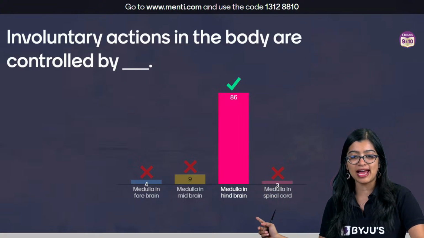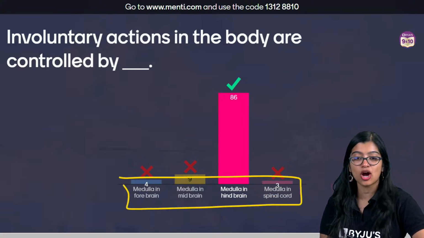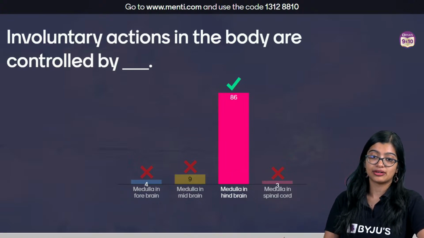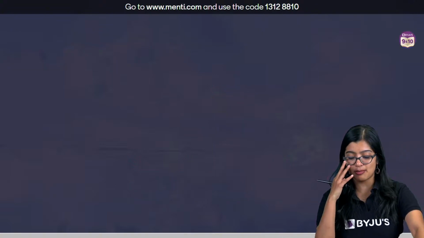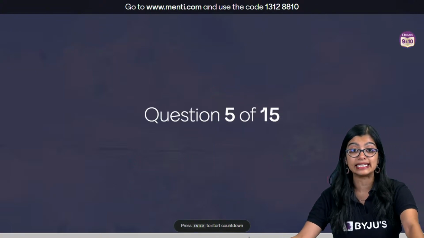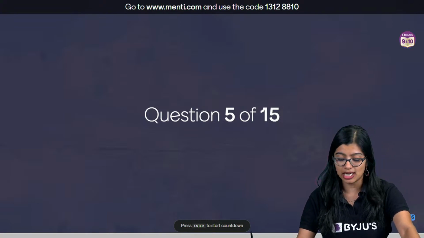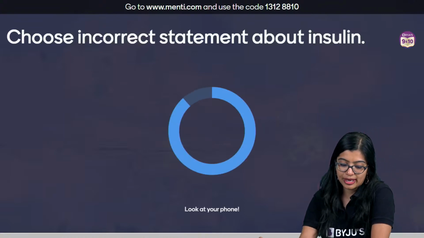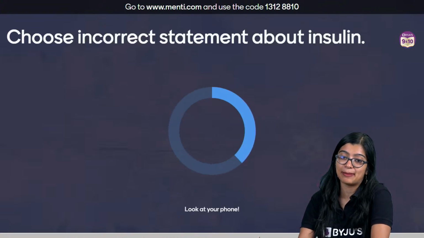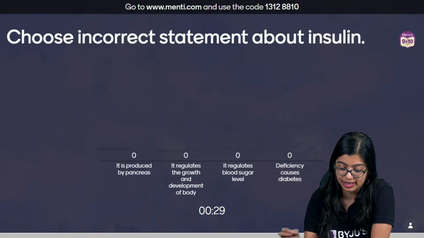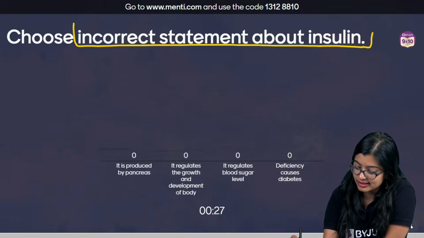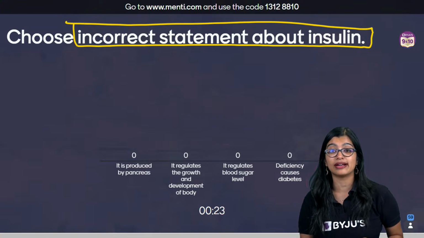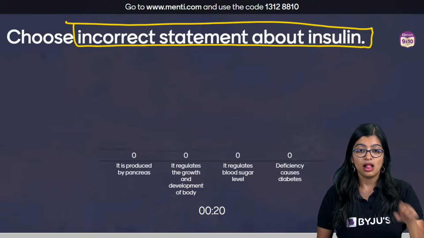All right. So this is very simple. Now I don't know why all of you guys got confused here, the ones who got this wrong, but I hope now you are clear, right? So last one, question number 5, after which we will have our first leaderboard. Okay. Choose the incorrect statement about insulin. This is a time-taking question. You have 4 options from which you need to identify the correct answer.